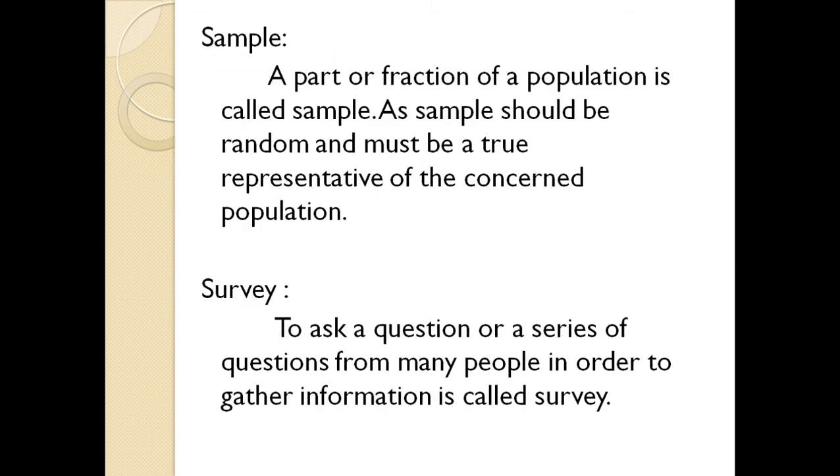Then we have sample. You are also familiar with this: a part or a fraction of a population is called a sample, or a subset or small part of the population. A sample should be random and must be a true representative of the concerned population. Random means that each and every sampling unit should have an equal chance of selection. Whenever every object has an equal chance of selection, this process is called randomness.